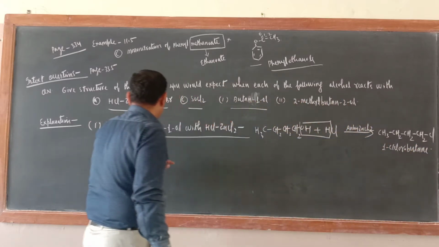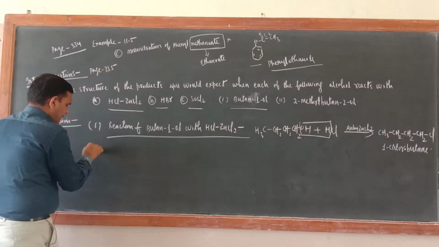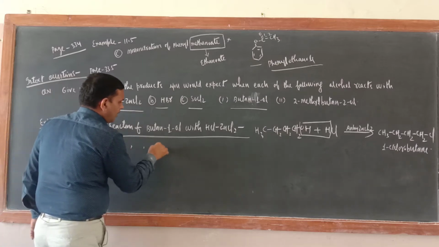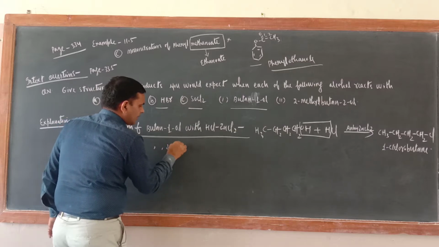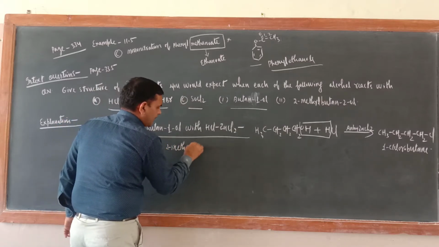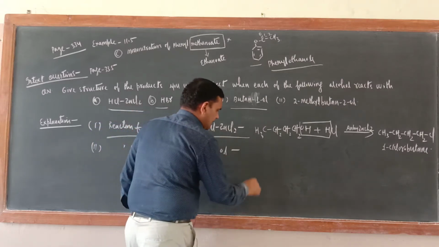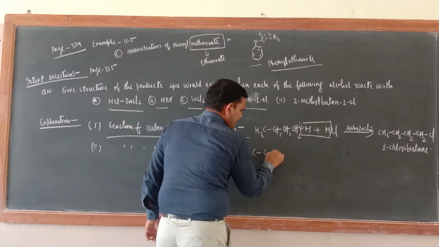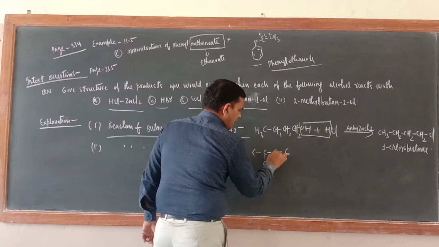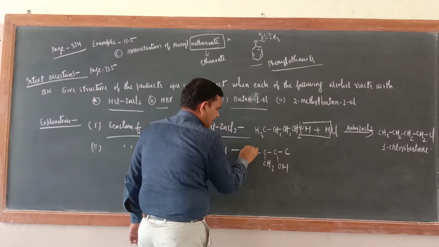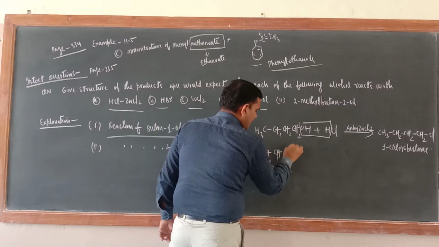Now the same reaction with 2-methylbutan-2-ol. Write the reaction of 2-methylbutan-2-ol with the same reagent. First write the butane chain with 2-methyl and 2-ol: here OH, here CH3, here H, here also H, here CH3.